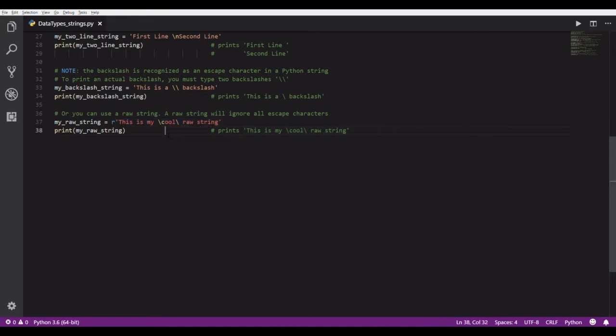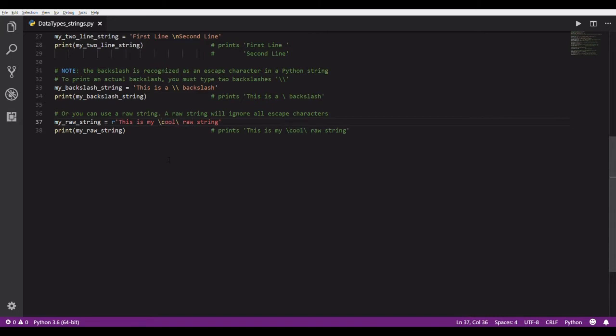Normally if this r wasn't here, it would see this backslash and say, okay, something special is happening, don't freak out, and then it would look at the next character and figure out what to do, and then move on.